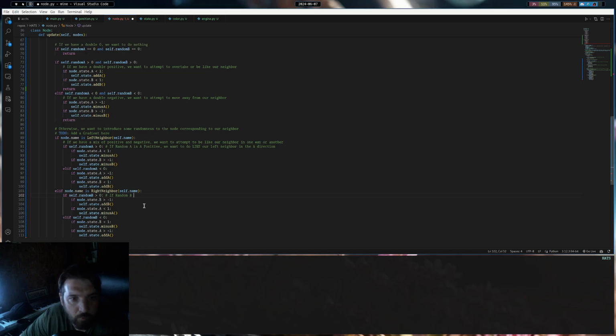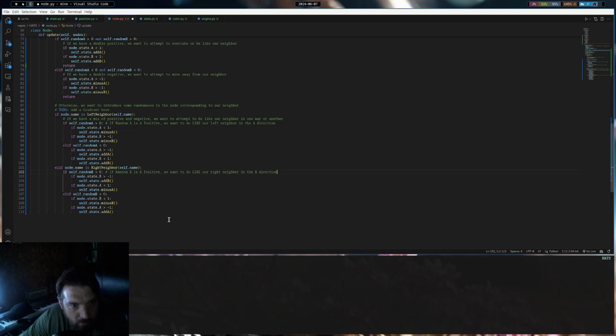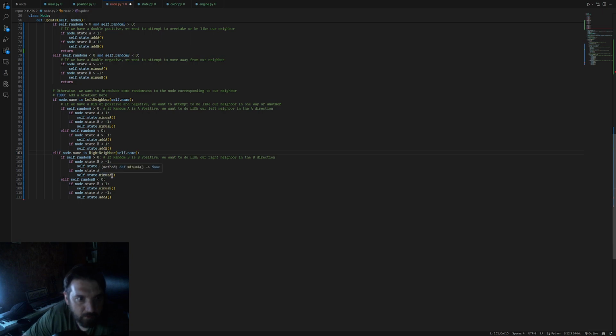or what would appear. So if it's the right neighbor, if random B is a positive, we want to do like our right neighbor in B direction. And we could also combine these logics as well, but I think this is the simplest way.